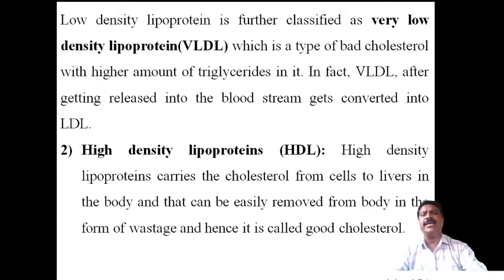Now coming to the second type of lipoprotein, the high density lipoproteins. High density lipoproteins carry the cholesterol from cells to the liver. All the cholesterol that can be extracted from different parts of the body is carried towards the liver, and from there it can be easily removed from the body in the form of waste, and hence it is called good cholesterol.